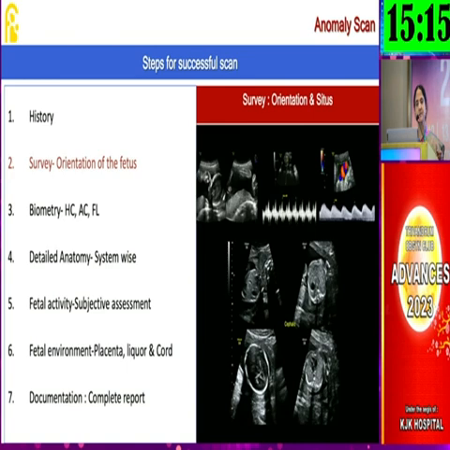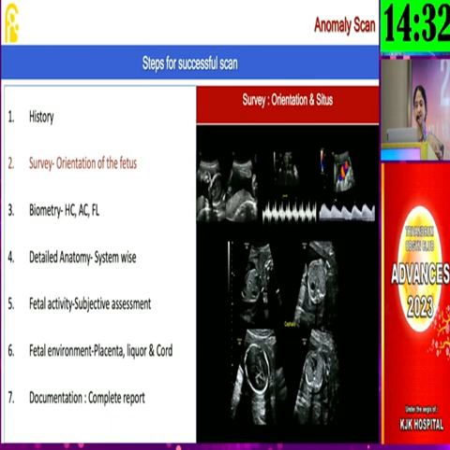This is the 7-step successful approach for a detailed scan, which gives the entire information. As you understand, it starts from the history, because whenever you have a mother, you categorize or triage her into low risk or high risk. And depending upon the risk factors the mother has in terms of previous history or current pregnancy, the approach towards the baby inside changes. For example, if it is a diabetic pregnancy, we will be looking for some of the markers. At the same time, if a mother has a baby with Down syndrome, then the approach to the present pregnancy is different. In the same way, with a previous cardiac case, the approach to the current fetus is different. Like that, we will go through so many checklists as we see.